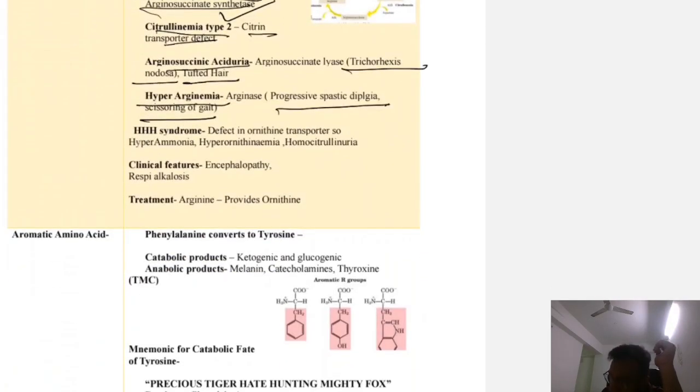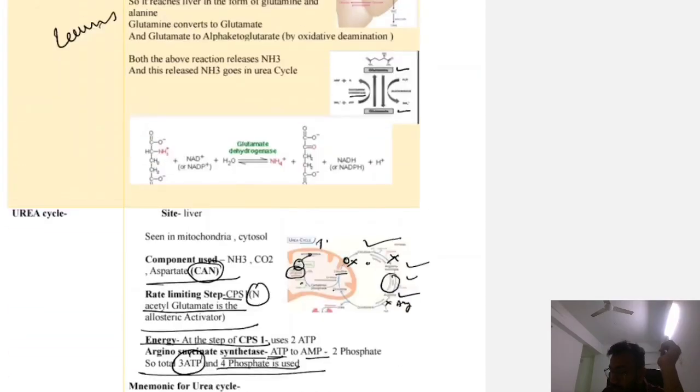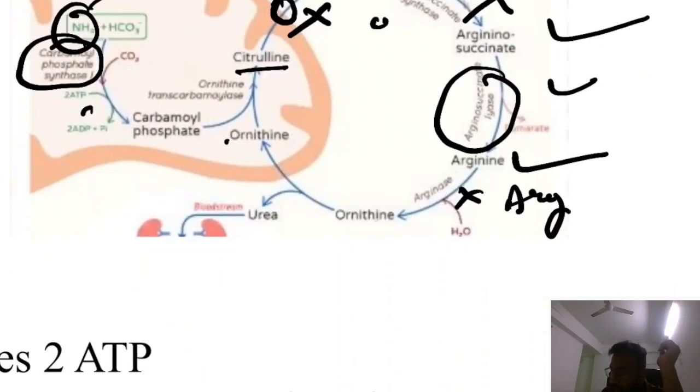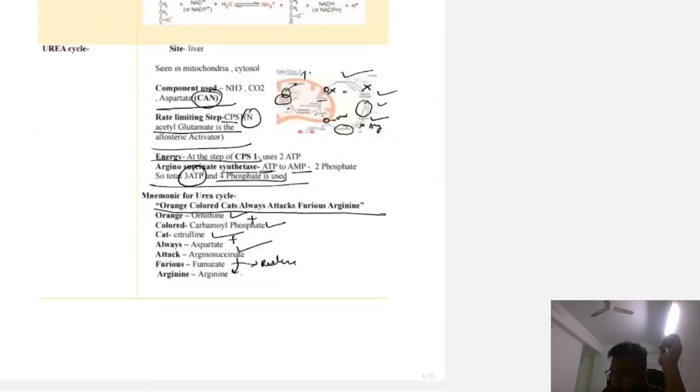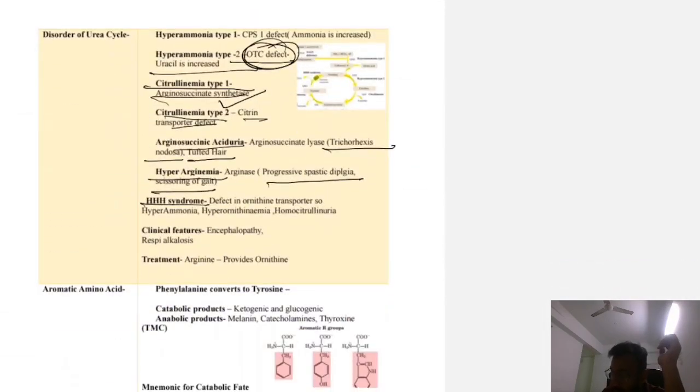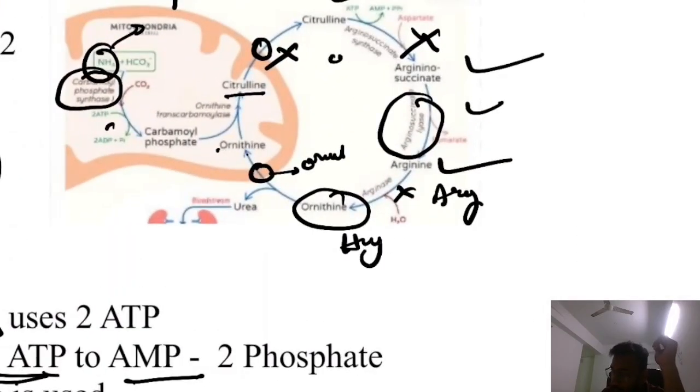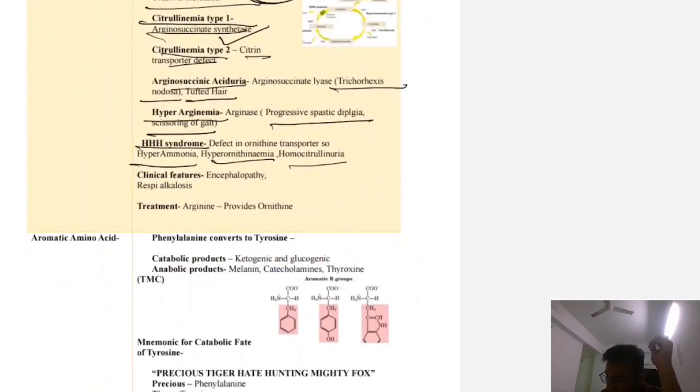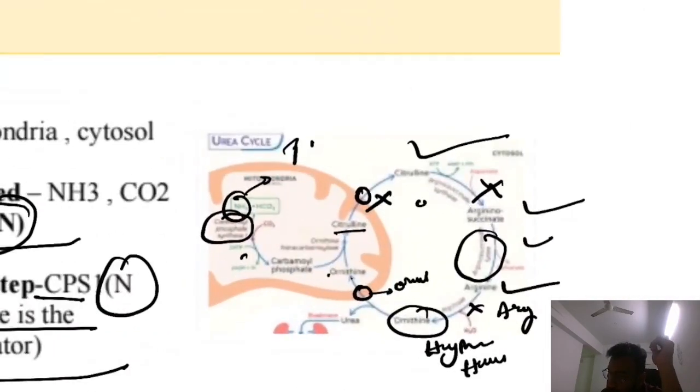Now the third is HHH syndrome. It is a defective ornithine transporter. So where is the ornithine transporter? You can see this is the ornithine, and it requires ornithine to go from the cytosol into the mitochondria. So here is the ornithine transporter. If this is defective, it leads to hyperammonemia, hyperornithinemia and homocitrullinuria. Hyperornithinemia because the ornithine level is increased, homocitrullinemia because the citrulline level is increased, and hyperammonemia because ammonia is free now.